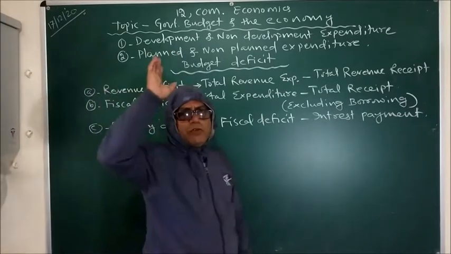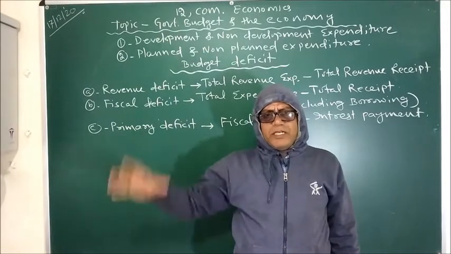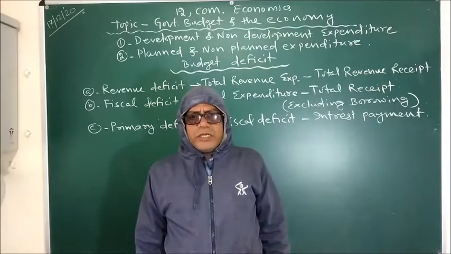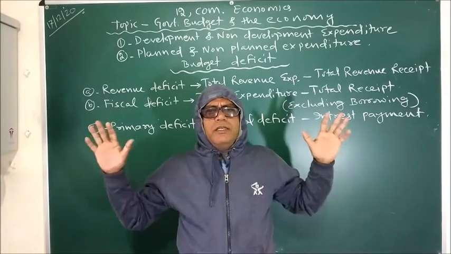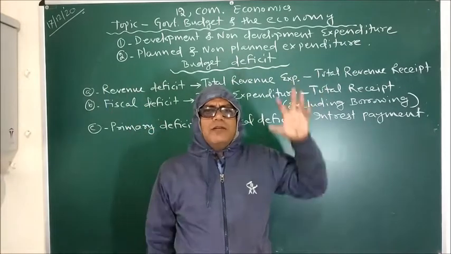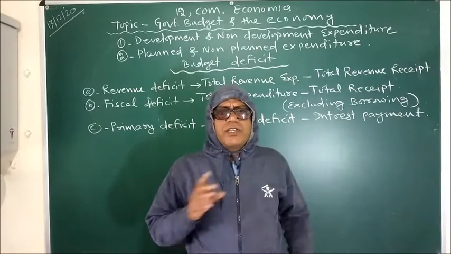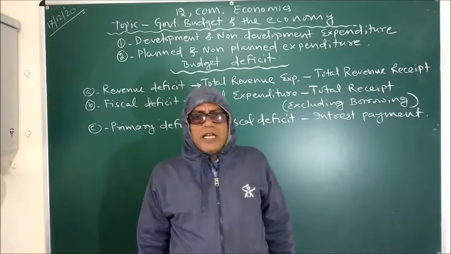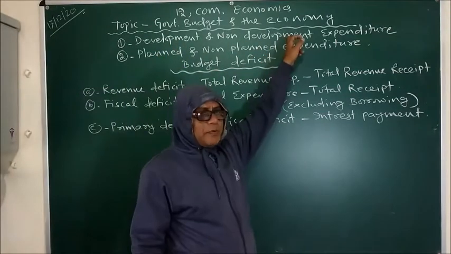So first of all, we need to keep in our mind the aspect of development, that is economic development and growth, and the aspect of welfare. Because in this 21st century, almost all the economies in the world are making a balance between development and welfare. Being a welfare country, we cannot ignore welfare and concentrate 100% on economic development only. That's why here comes development and non-development expenditure.